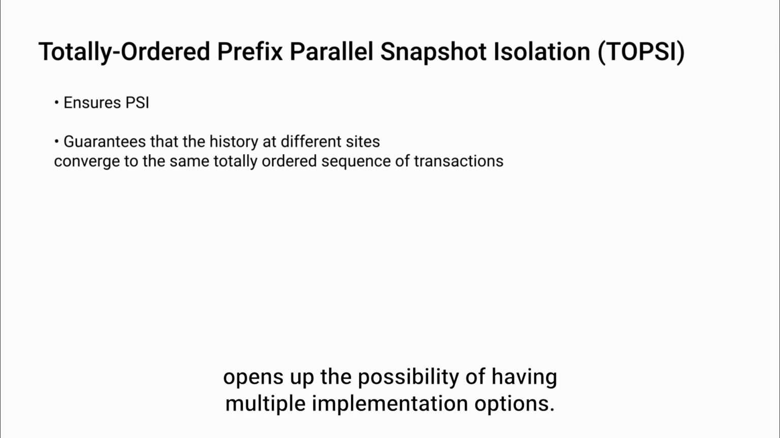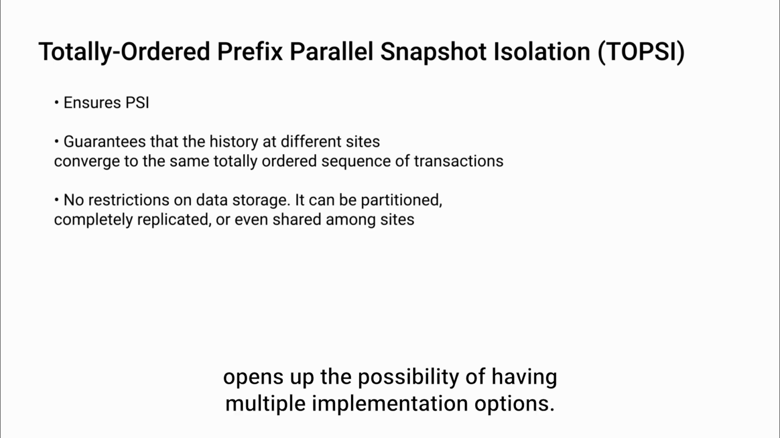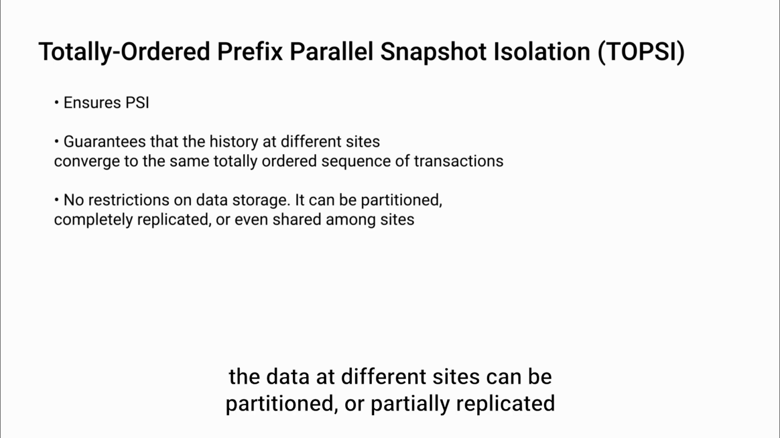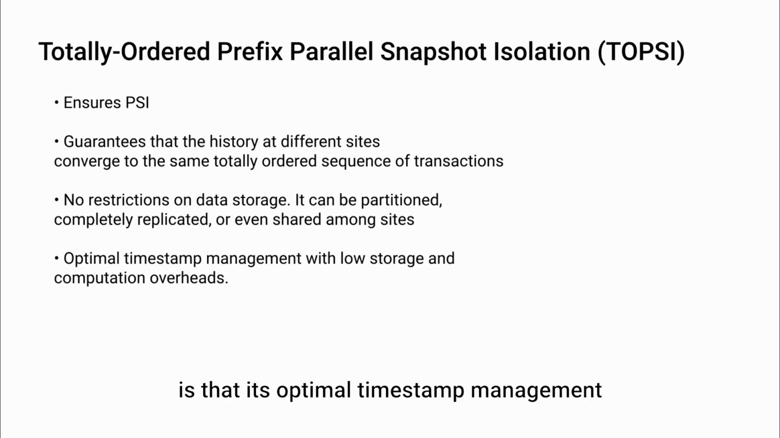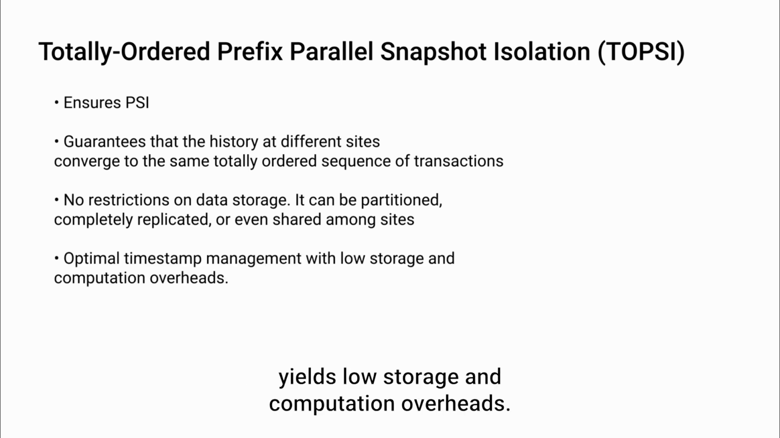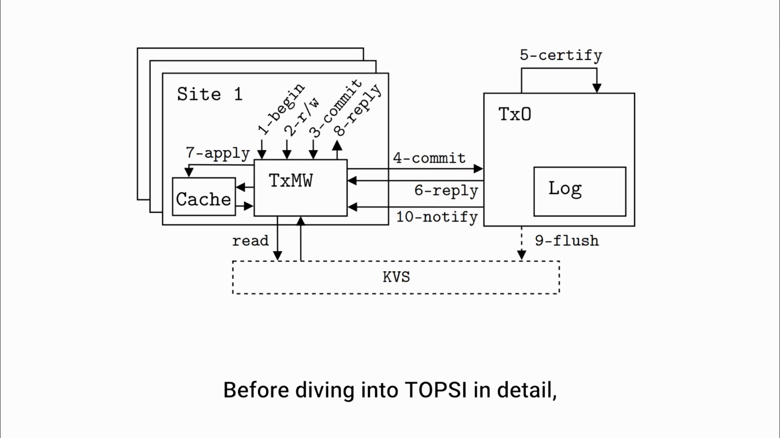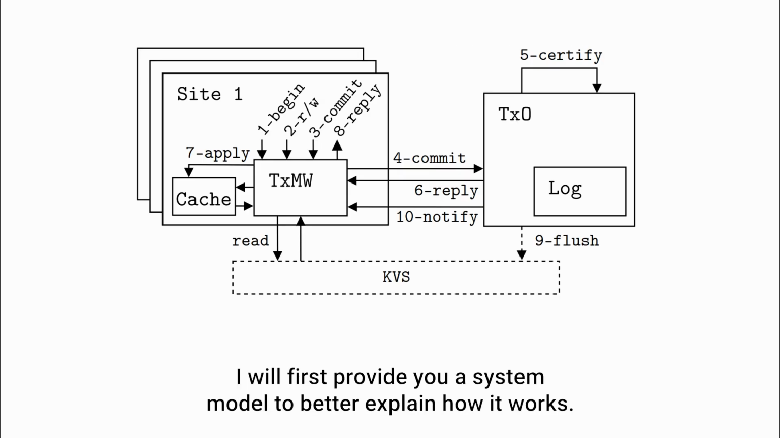This property opens up the possibility of having multiple implementation options. For example, the data at different sites can be partitioned or partially replicated, completely replicated, or even shared among sites. Another property of TOPSI is that its optimal timestamp management yields low storage and computation overheads. Before diving into TOPSI in detail, I will first provide you a system model to better explain how it works.